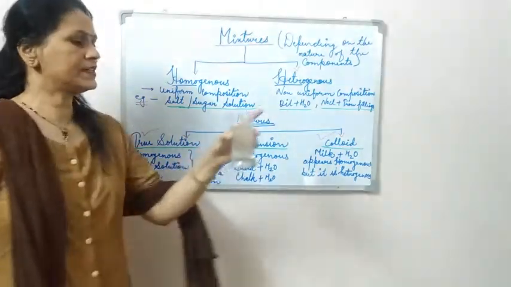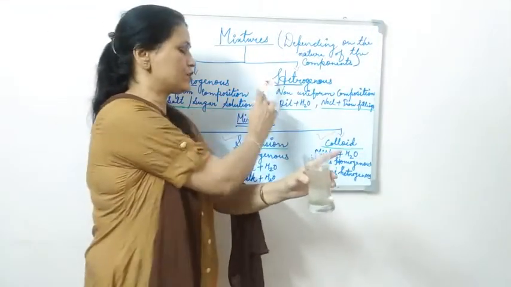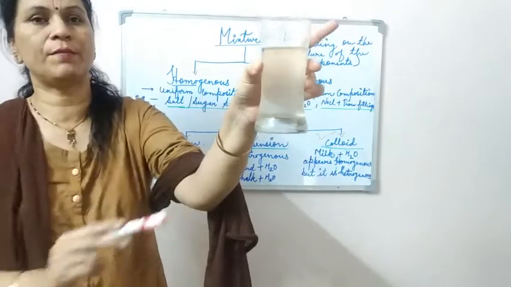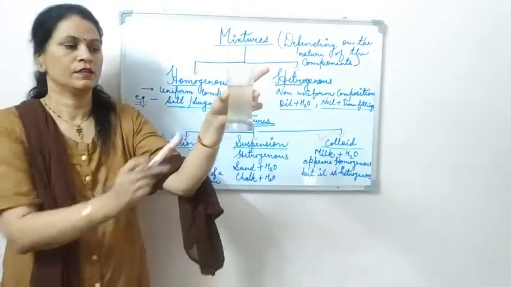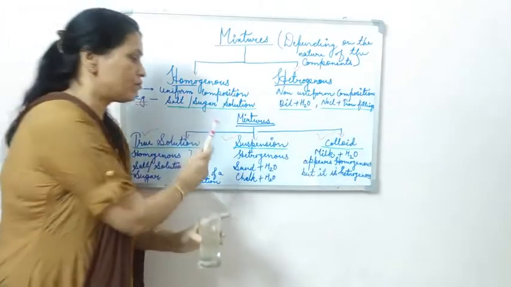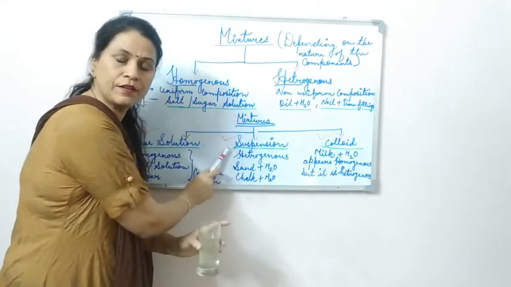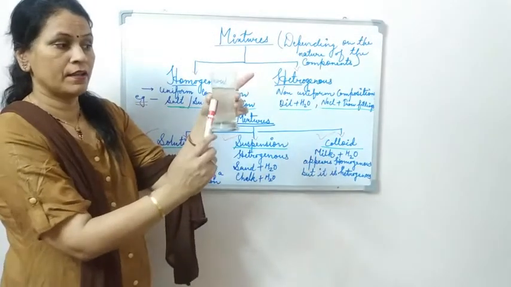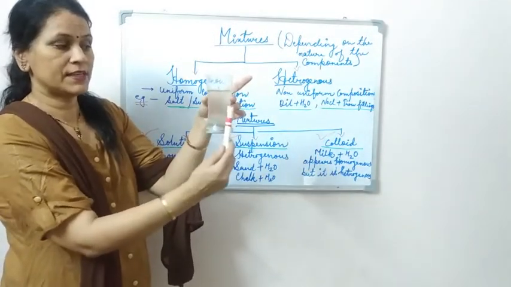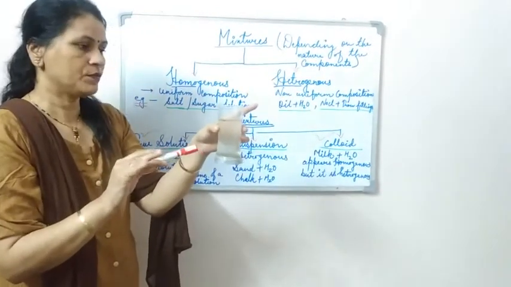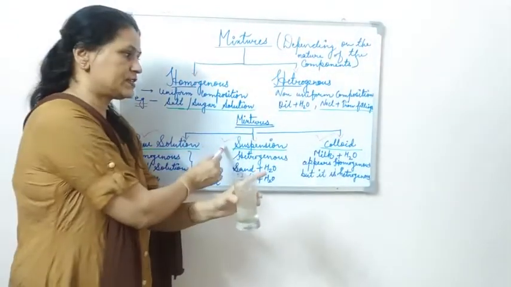The second one is under the category of heterogeneous. I showed you this: the soil plus water. Here the soil particles you can observe. Sedimentation is there. So such a type of mixture is known as suspension. Why is it known as suspension? Because the particles are suspended. Lighter particles are suspended and heavier particles settle. So this is the example of suspension.